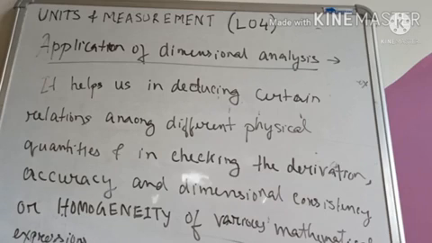So if we are doing some derivation, we are deriving the formula for a physical quantity. Okay, now how far is that derivation correct?